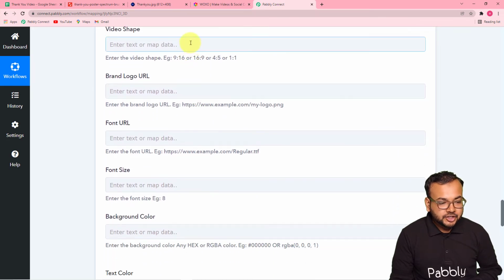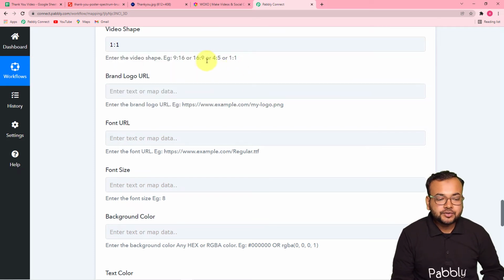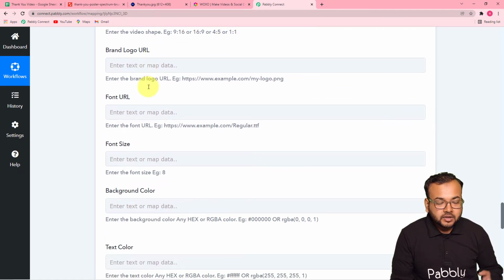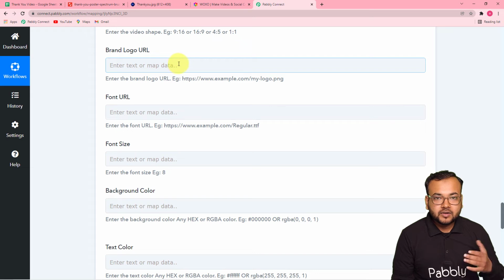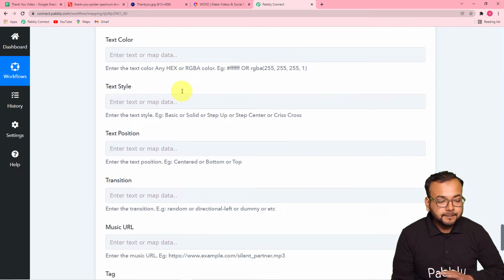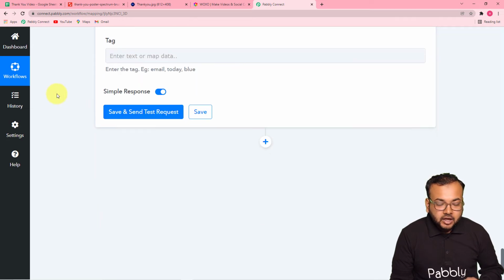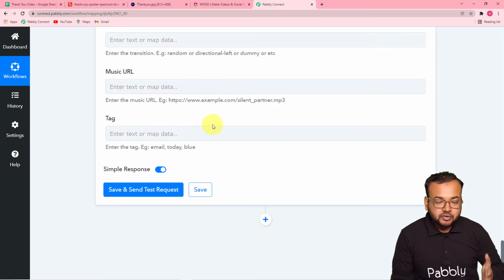And in the video shape, you can select the aspect ratio of the video like this: 1:1, 4:5, 16:9. Okay, so I'm selecting 1:1. You can enter the logo URL of your company. Here you can put the font URL, and you can completely customize the video. You can enter the music as well if you have the link of the music. Right now I'm leaving these things blank, but you can do it.